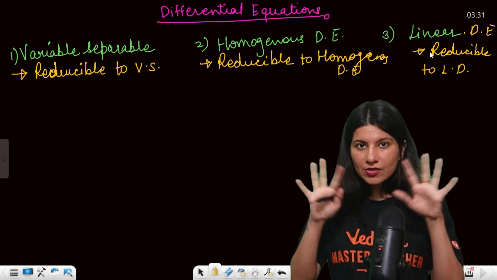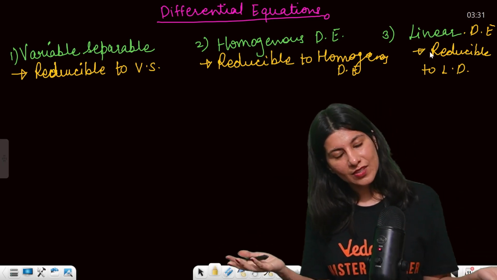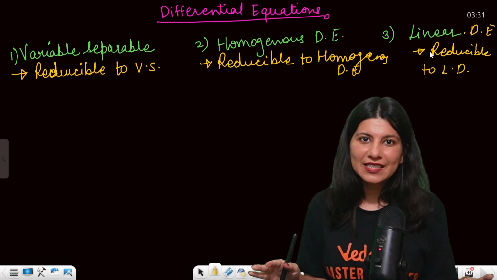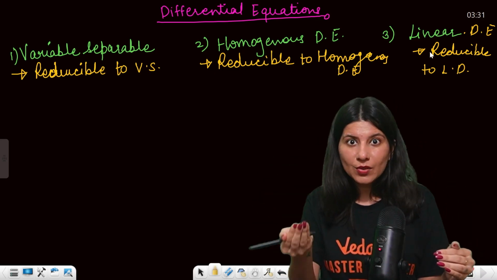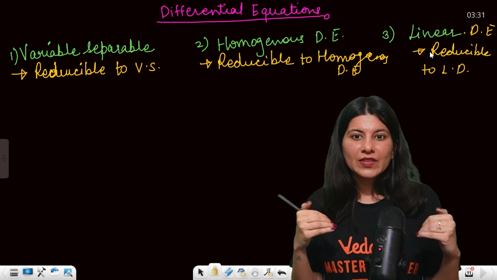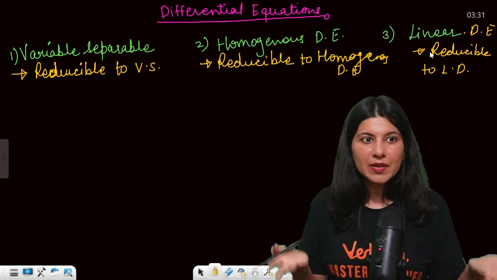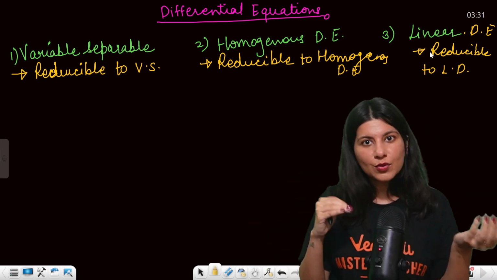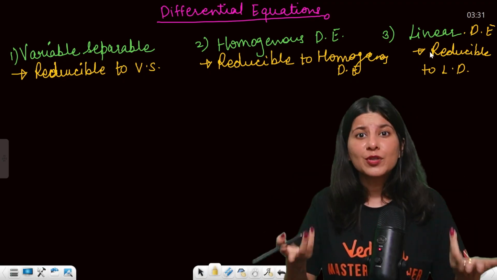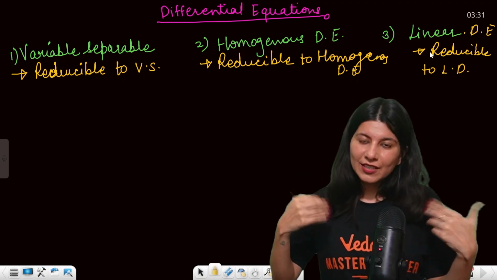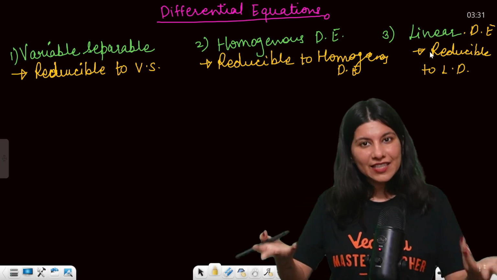So the whole structure is going to be this. Variable separable, how does the form look? How to solve it? Then reducible to variable separable, how does the form look? How to solve it? Homogeneous differential equation, how does the form look? Reducible to homogeneous, then linear differential equation, what is the form?